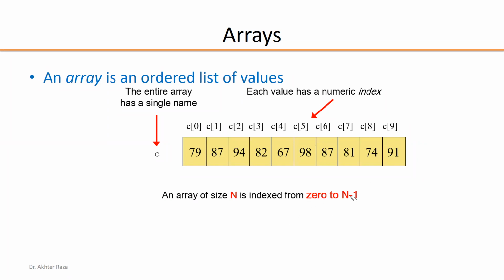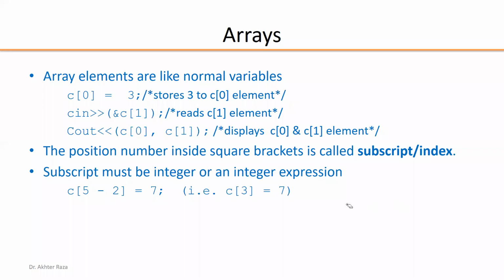Indexes start from 0 and go up to n minus 1. In this case, it has 10 elements, so the indexes start from 0 and go up to 9. Now, these are 3 different statements using array elements like a normal variable. C[0] = 3: the first element is initialized as 3. This is an assignment statement. At position number 0 in the array C, 3 will be stored.